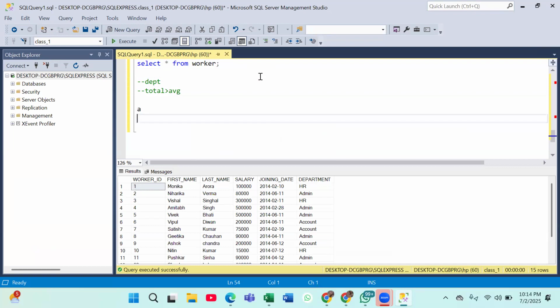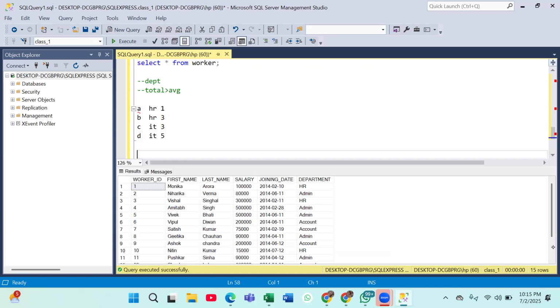So let's say we have people like A, B, C, and D. They belong to HR, HR, IT, and IT. Then their salaries are 1, 3, 3, and 5.